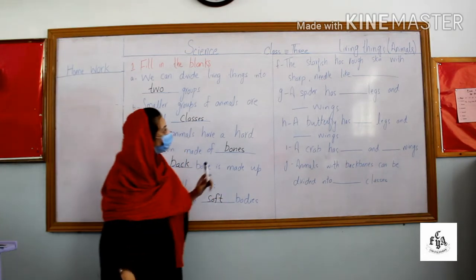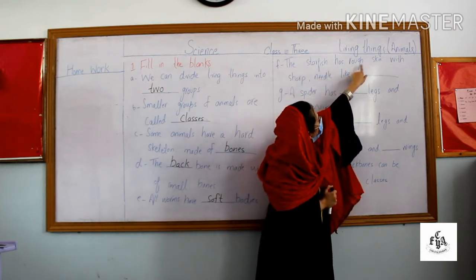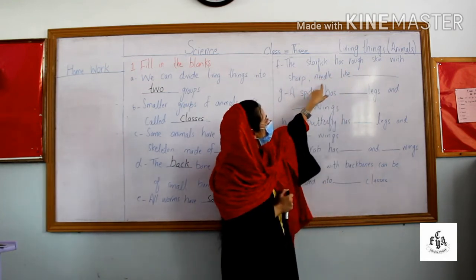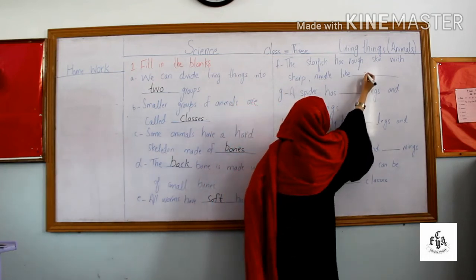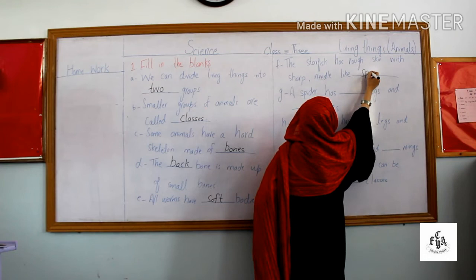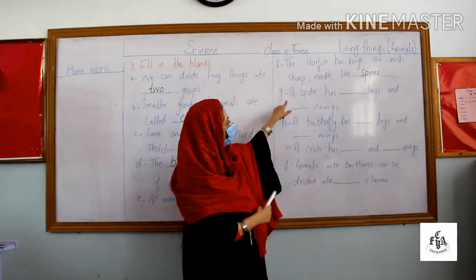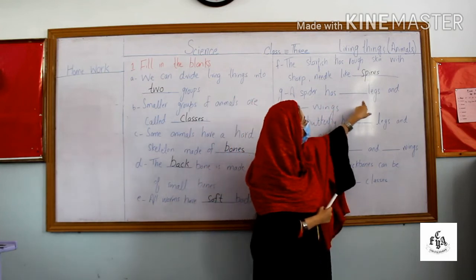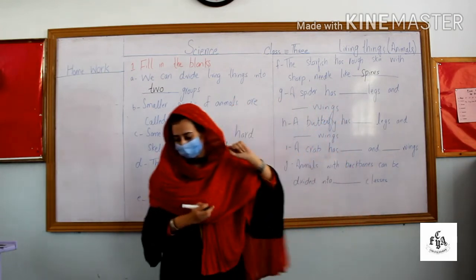Okay, the next. The starfish has sharp, rough skin with sharp needle-like spines. Next, a spider has dash legs and dash wings. What will be the answer?